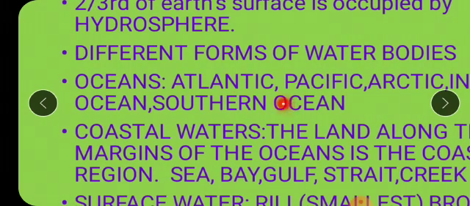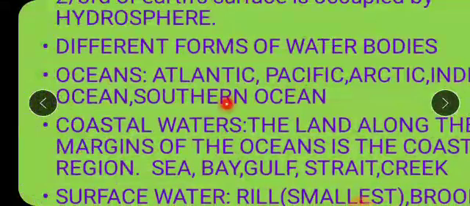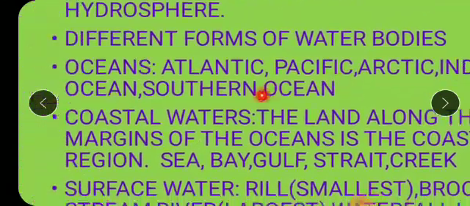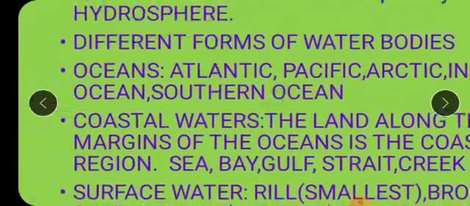It is Atlantic Ocean, Pacific, Arctic, Indian and Southern Ocean. Again I repeat, Atlantic, Pacific, Arctic, Indian and Southern Ocean. So these are some of the important major or huge water bodies that we see on the earth's surface.